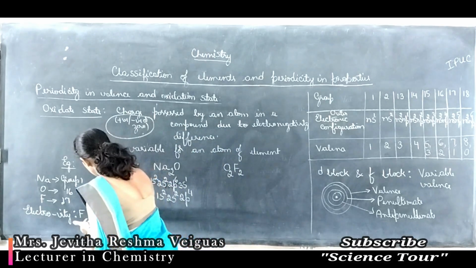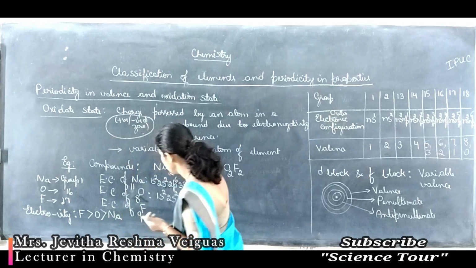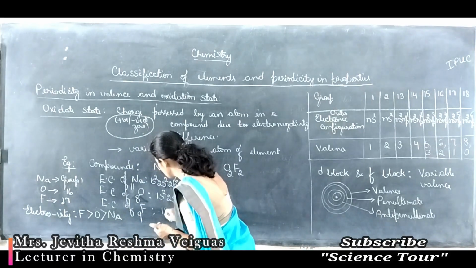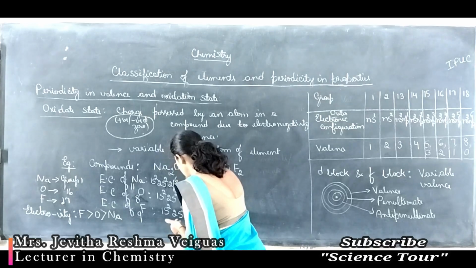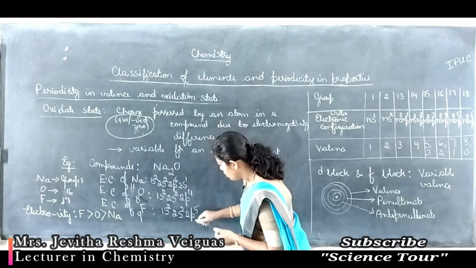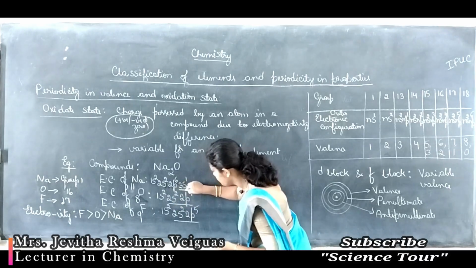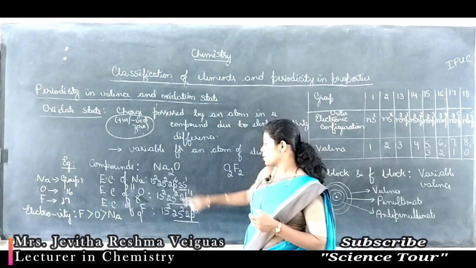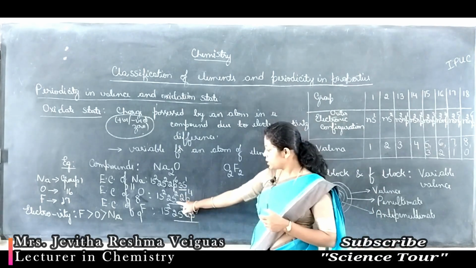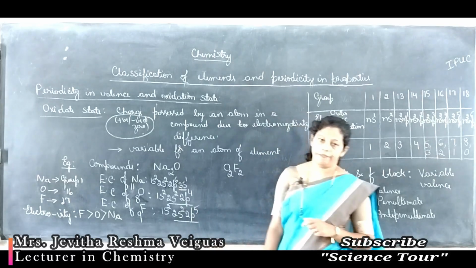Electronic configuration of fluorine, whose atomic number is 9, is 1s2, 2s2, 2p5. Just observe one thing. Just look at the outermost configuration of all. Sodium's outermost configuration is 3s1, oxygen 2s2, 2p4, fluorine 2s2, 2p5.